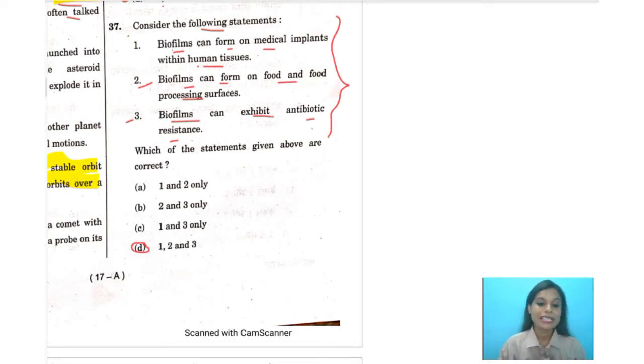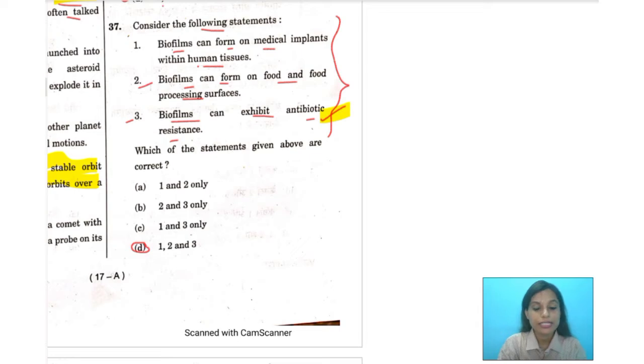Bacterial biofilm is less accessible to antibiotics and the human immune system, and thus poses a big threat to public health because of its involvement in a variety of infectious diseases. So this is why we can consider option number 3 to be correct. I told you I would be explaining why I chose all these three options to be correct.